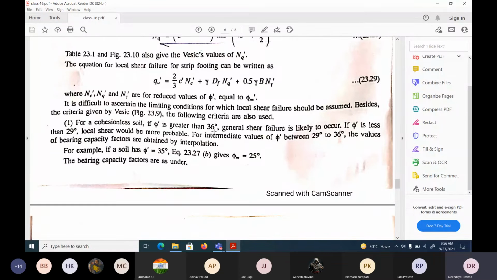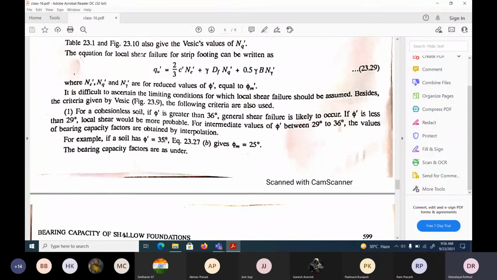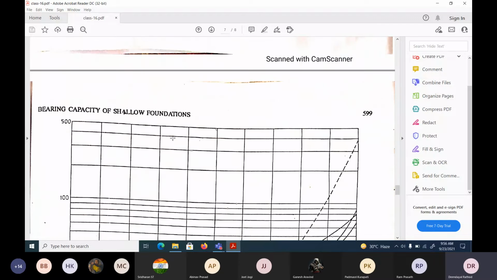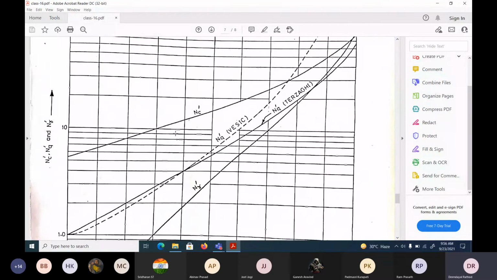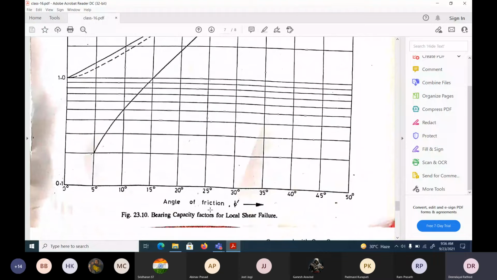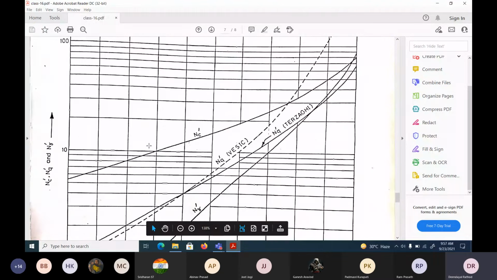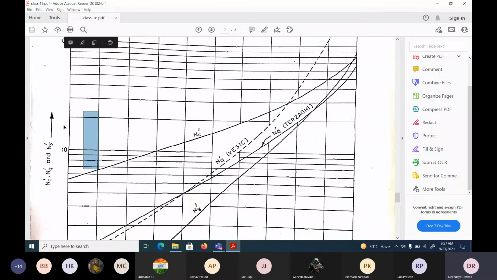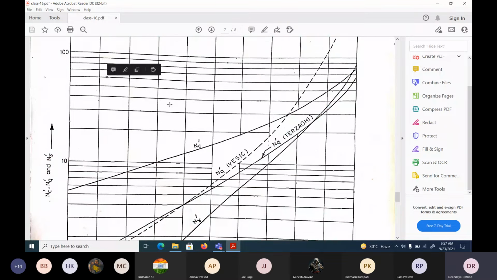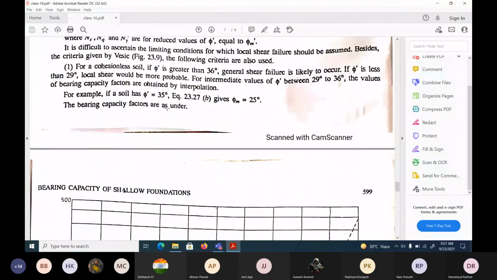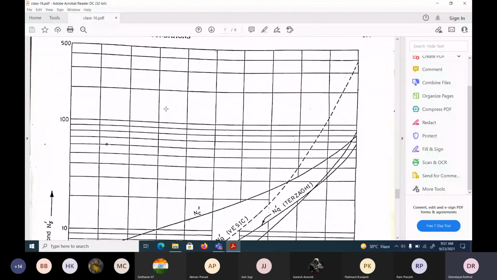So like this, an example has been given. What is this graph all about? Bearing capacity for local shear failure, and here Terzaghi's and another method are both given. So Nc, Nq, and N gamma we can find out directly from the graphs. Understand? So graphs are given.